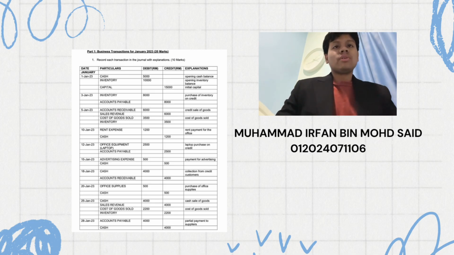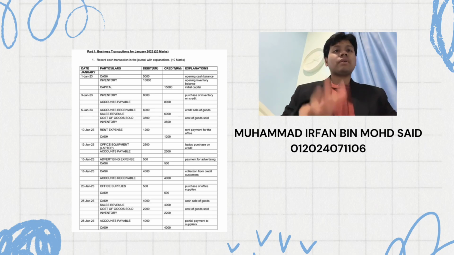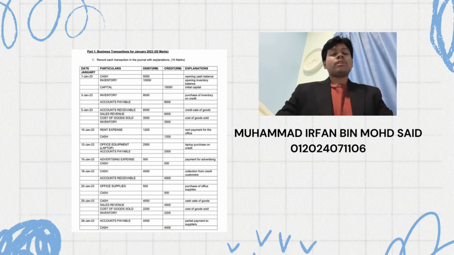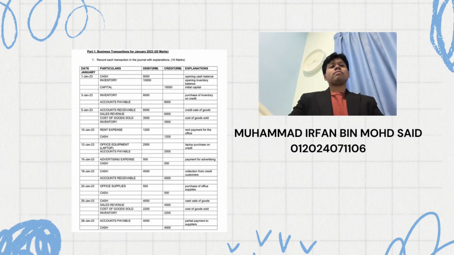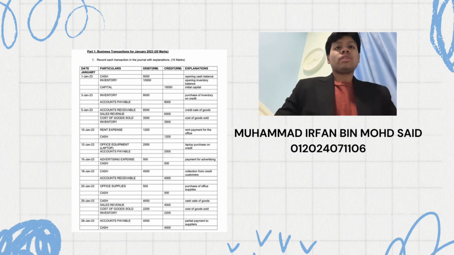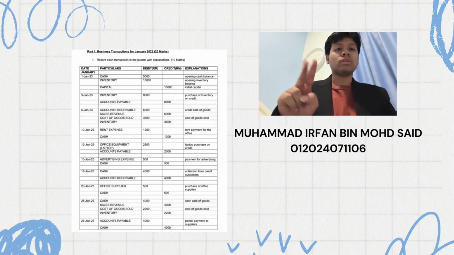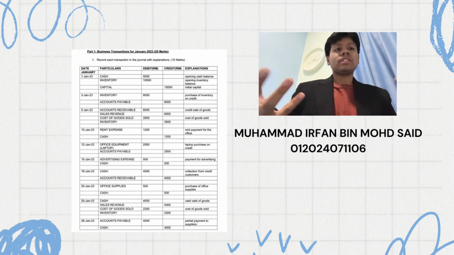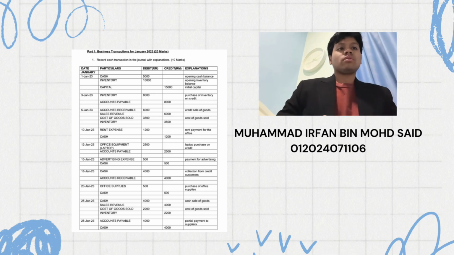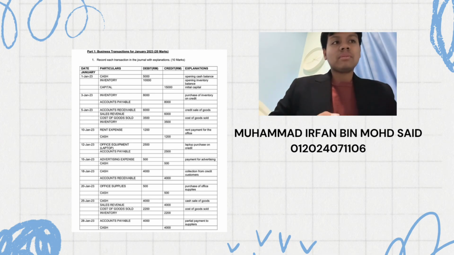For 20th January, purchase RM500 in office supplies with cash, right? So office supplies RM500 debit, and also cash credit RM500. For 25th January, sold goods for cash worth RM4,000 with a cost of 2,200. So cash is RM4,000, sales revenue is credit RM4,000, cost of goods sold debit RM2,200, and also inventory credit RM2,200.